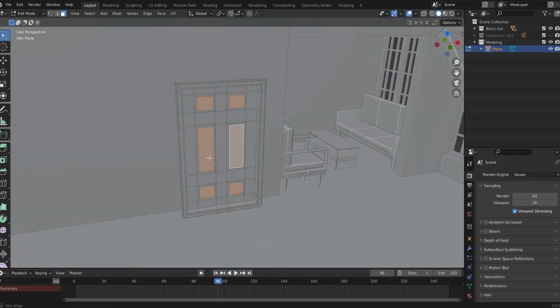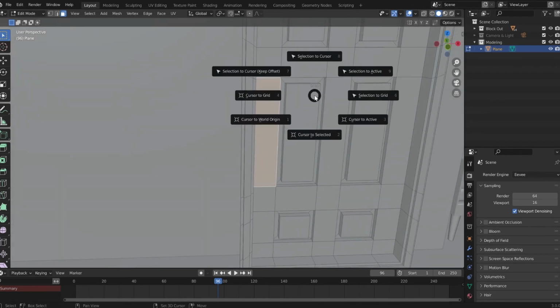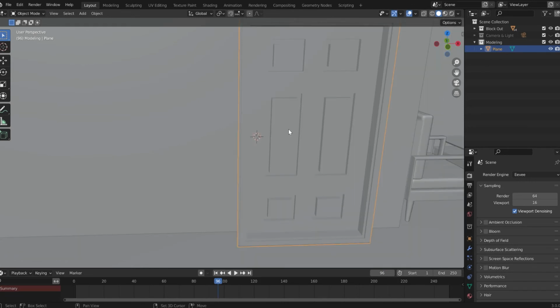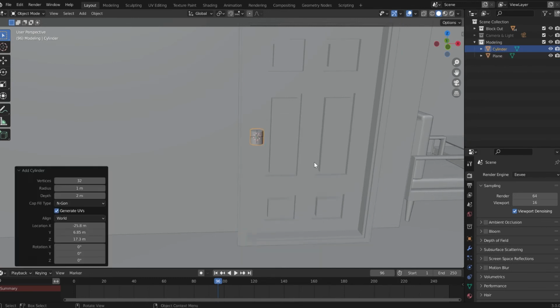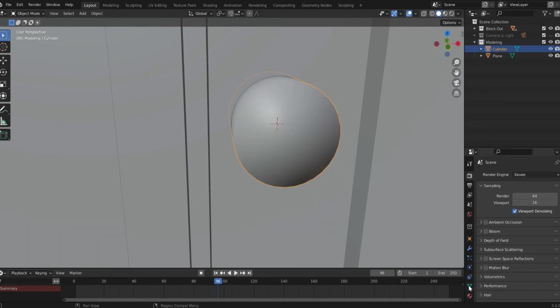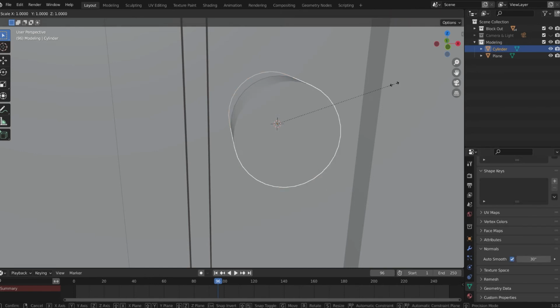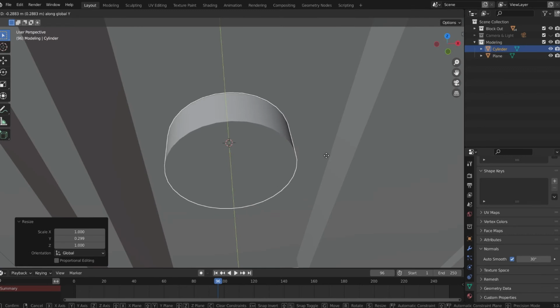Go into the edit mode, select this face over here, press Shift S, cursor to selected, go out of edit mode, press Shift A and create a cylinder. RX90. Let's say shade smooth and go here to normals and auto smooth, and resize it on the Y axis to be pretty thin and move it in place.